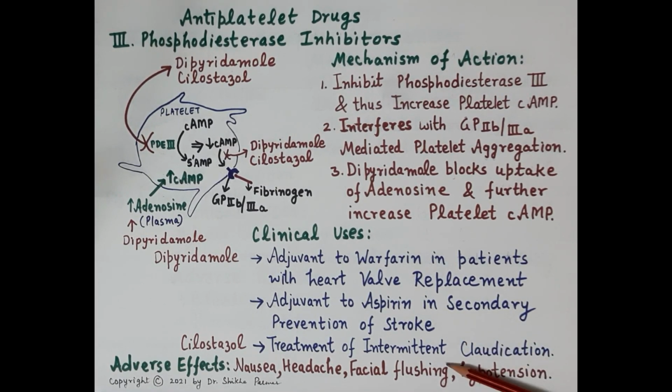When we talk about cilostazol, it is useful in the treatment of intermittent claudication, that is thrombus in the peripheral arteries, a peripheral vascular disease characterized by limping movements. Adverse effects of these drugs are nausea, headache, facial flushing, and hypotension.